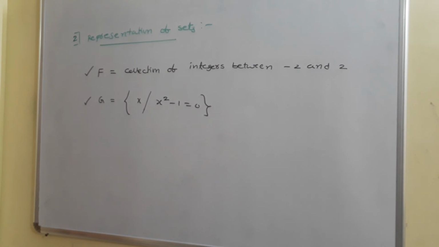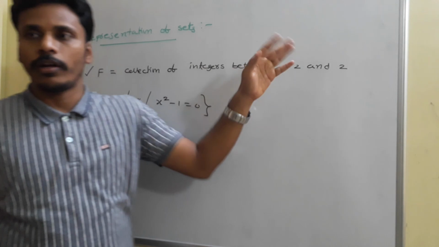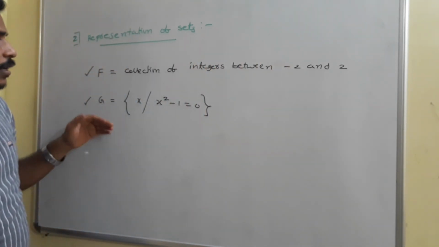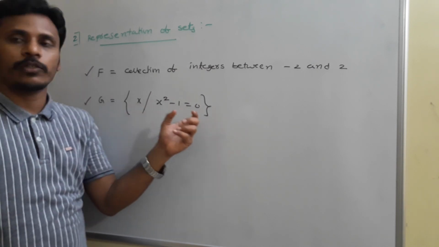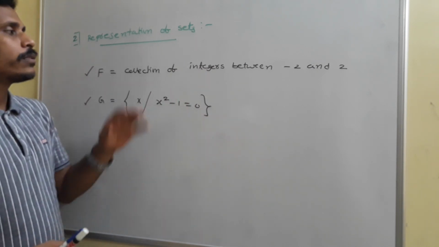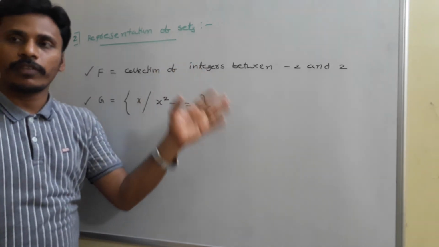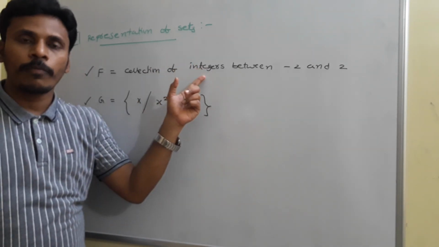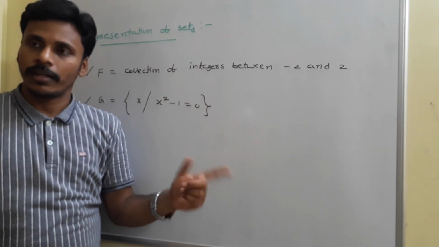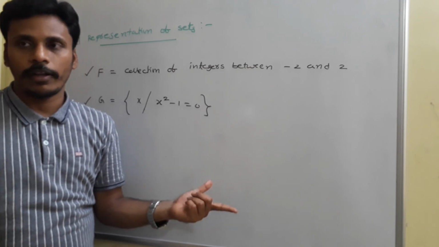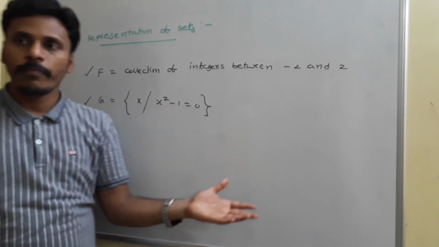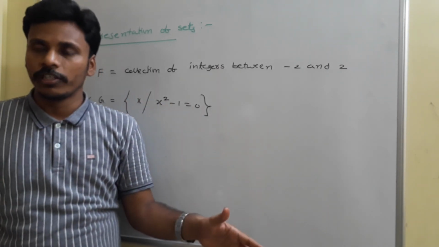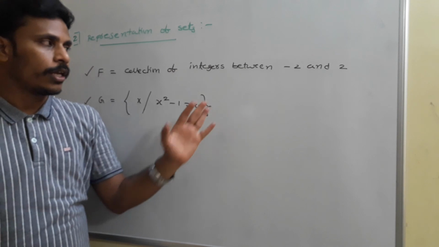You just look there. There are 2 sets on the board. F is equal to the collection of integers between -2 and 2, and G is another set in set builder form: x such that x squared minus 1 is equal to 0. You just represent the first set in 3 other ways. This is in definition form. You try to represent it in list form, rule form, and diagrammatic form. And this is in rule form. You just give its definition form, list form, as well as diagrammatic form. You just try for it.